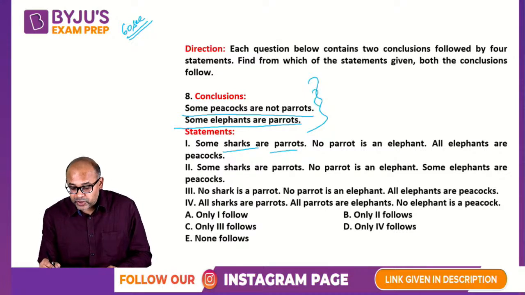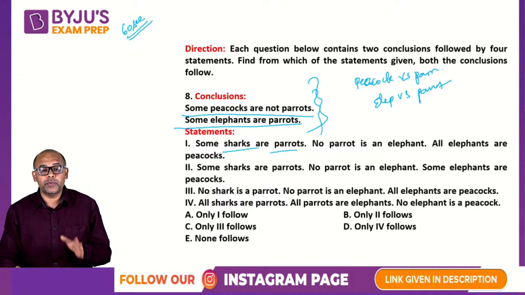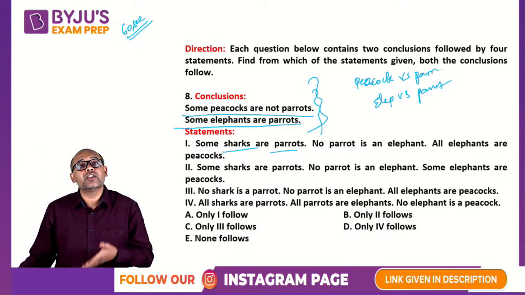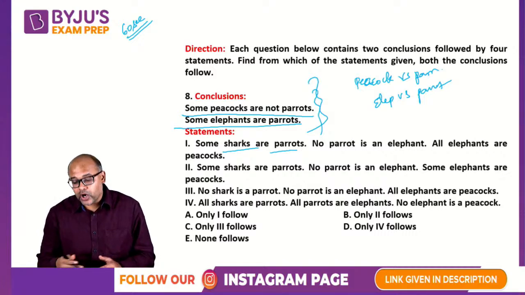Sharks and parrot. Here there is no shark at all. You are looking at peacock versus parrot, and you're looking at elephant versus parrot. So your conclusion should be talking about these. Shark is there in all of them, that's fine, but that is not going to really add any value.